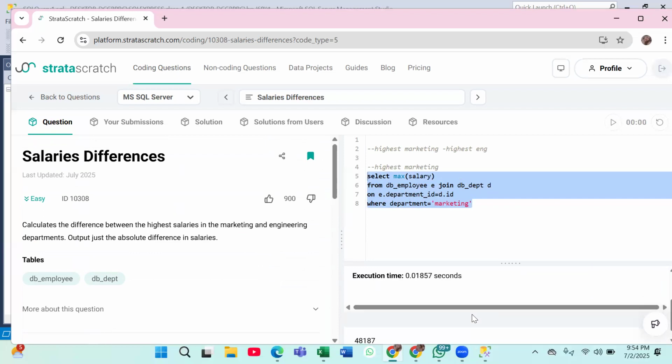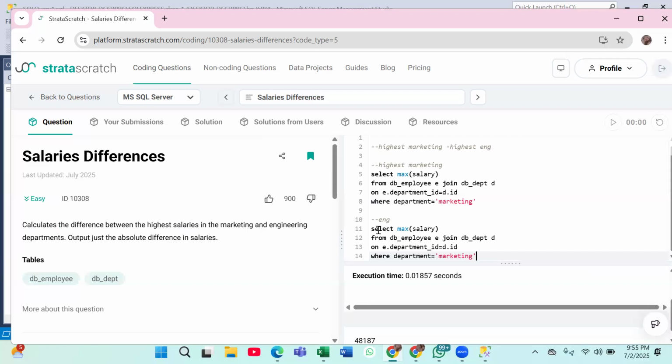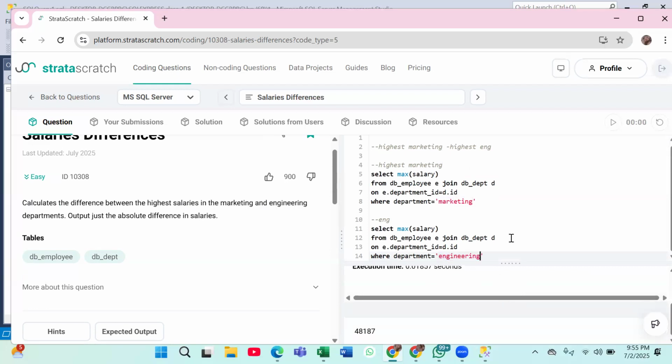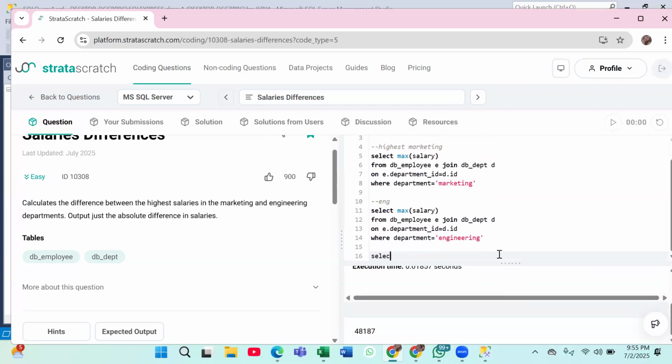Similarly, we can do it for engineering also, right? Similarly, you can do for engineering person also, correct? So let me copy it, engineering. Now we just want to have the difference between these two, right? How will I do that? I'll say select.